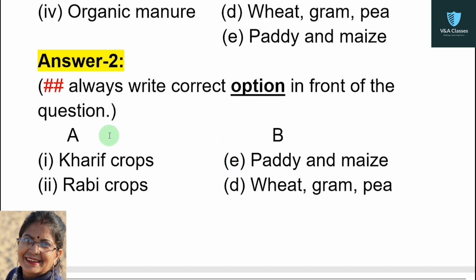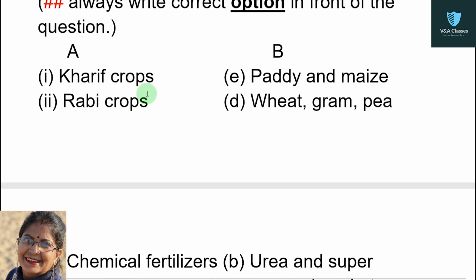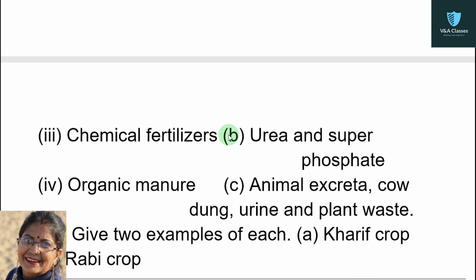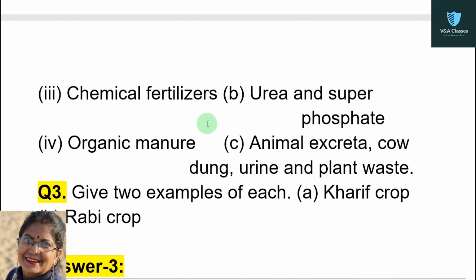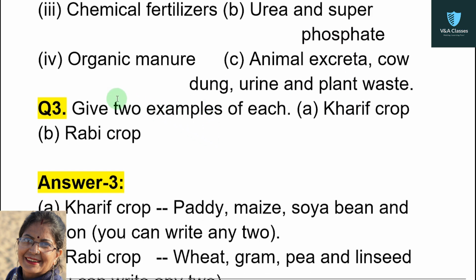Now answer. Note down, always write the correct option in front of the question. Kharif crops. Answer will be paddy and maize. Next, rabi crops. Answer will be wheat, gram, pea. Next, chemical fertilizers. Answer will be urea and superphosphate. Next, organic manure. Answer will be animal excreta, cow dung, urine and plant waste.